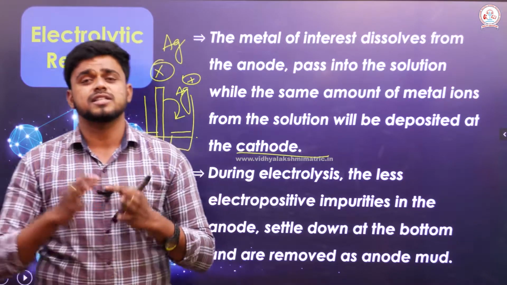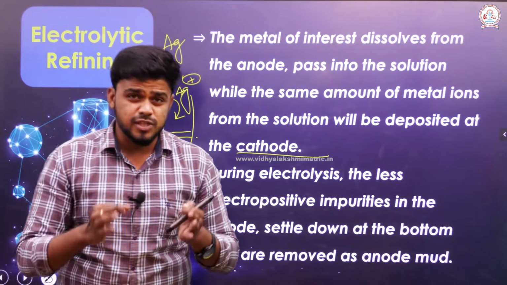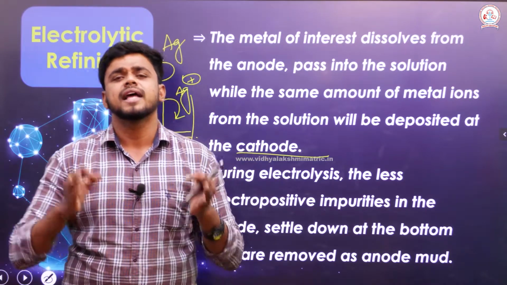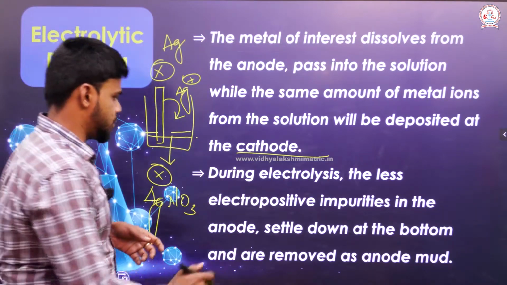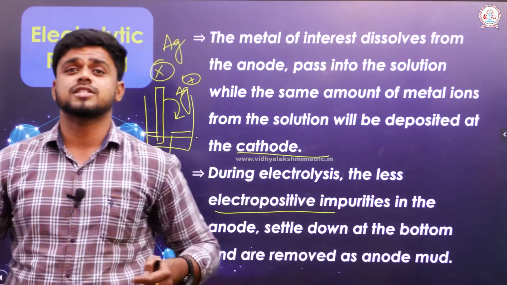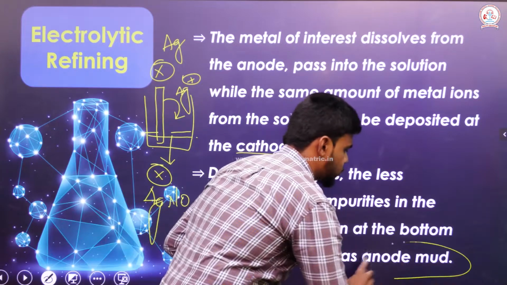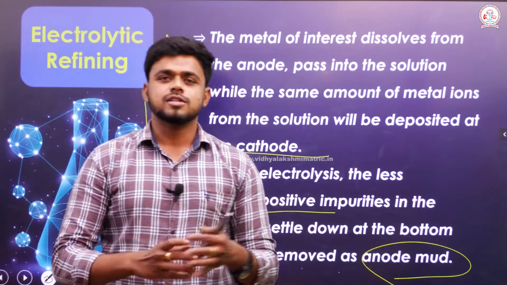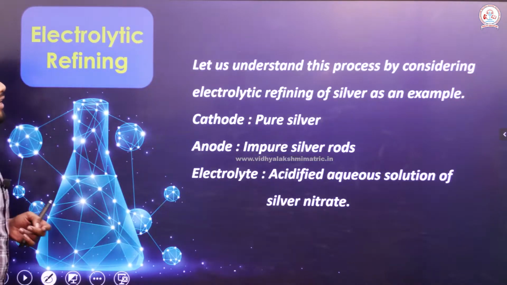It is not that only this reaction will occur. During this electrolysis, there are also some electropositive impurities present in the anode, and they just settle down as anode mud. Those electropositive impurities come down and settle as anode mud. So this is the whole process that occurs in electrolytic refining.